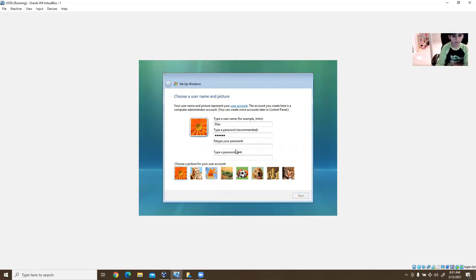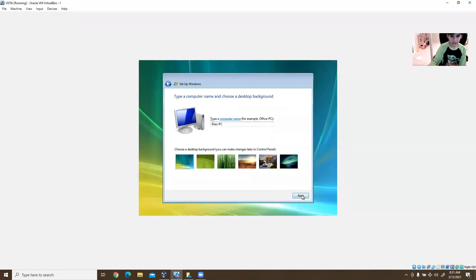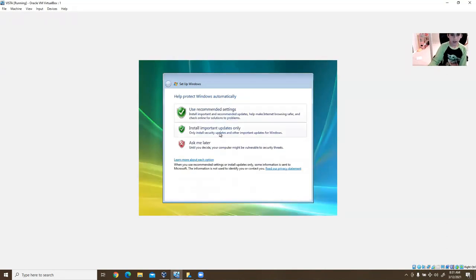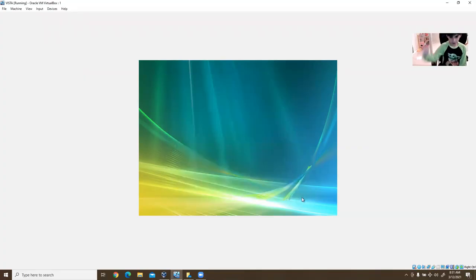And then you can just set your password hint to anything. It could be just a random letter. It doesn't even have to be anything special. I'm just going to set my account image to this, I guess. And next, you can select any image you want. I'm just going to select the Windows Vista default. Select next. Use recommended settings. Next. This is home. Thank you. And then start up your computer. And there it is. It's going to wait for a second, and then you're going to see the Windows Vista logo, and your computer will start up.